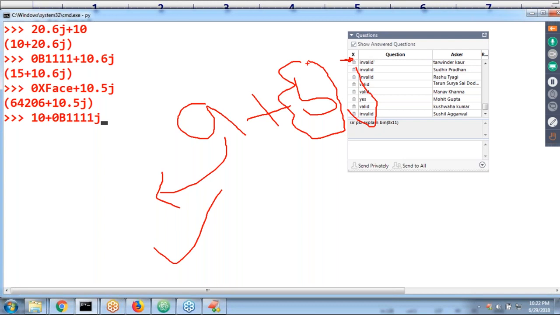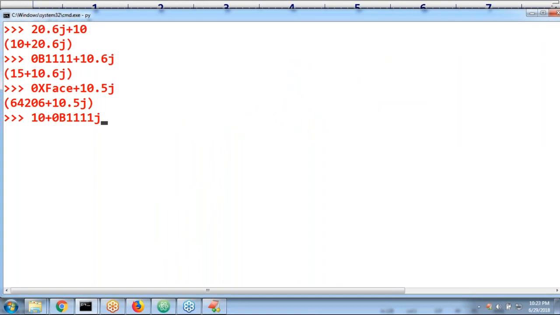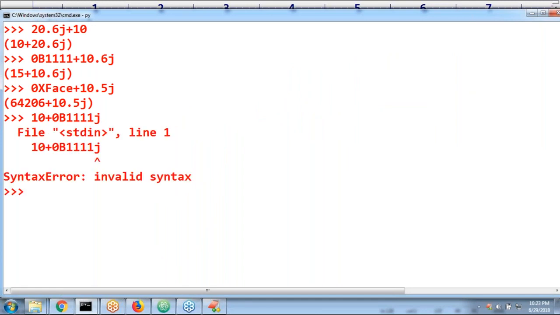Remember that. We are not allowed to specify binary, octal, or hexadecimal in the imaginary part. Observe, immediately invalid syntax. Clear, right? In the real part you can use any base, but in the imaginary part you should take only decimal form.